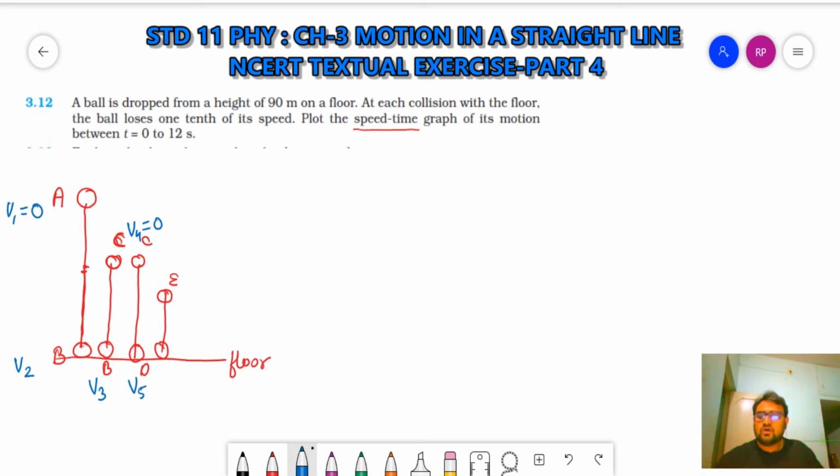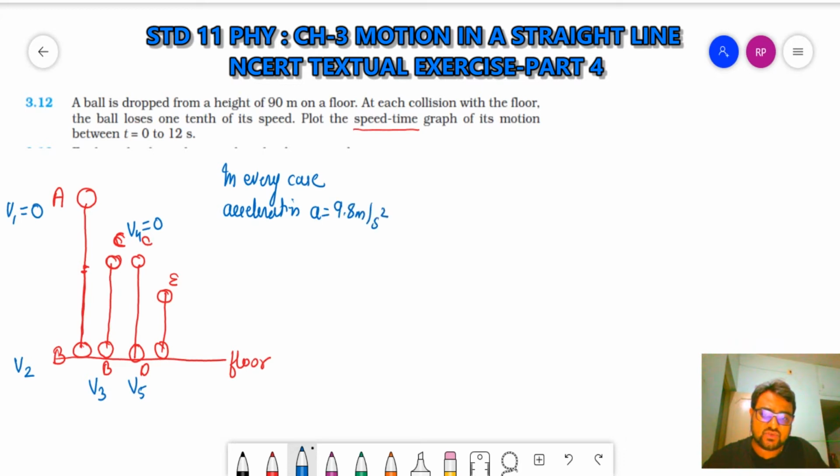So now let's find out the velocity v2. In every case, what is the acceleration? The acceleration a is equal to 9.8 meter per second square, because this is the gravitational acceleration. So now first we will take the situation from A to B. Initial velocity v1 equal to 0.